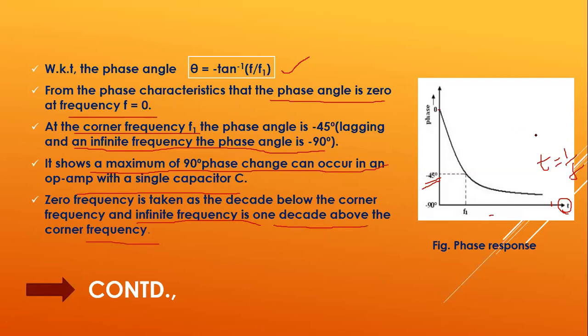So here it is above the corner frequency and this is below the corner frequency. From this we can get the frequency response and phase response of an op-amp.